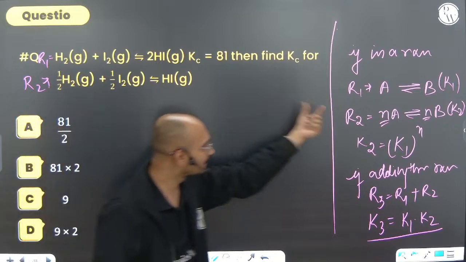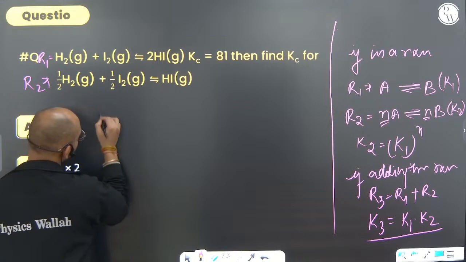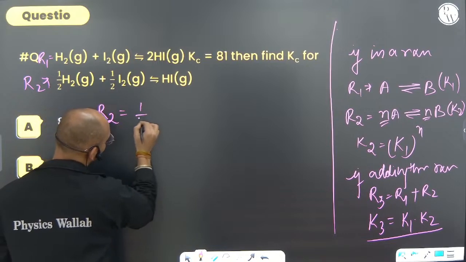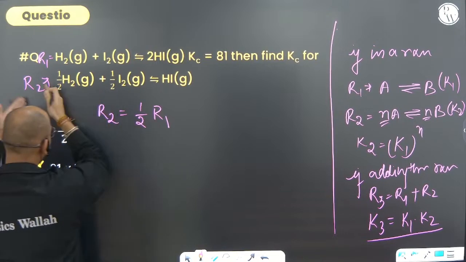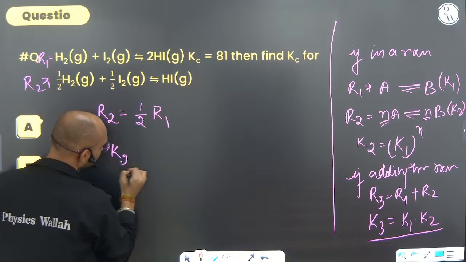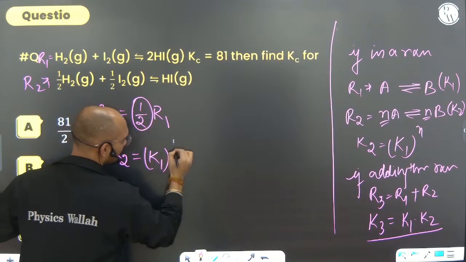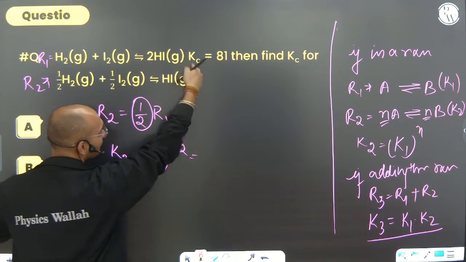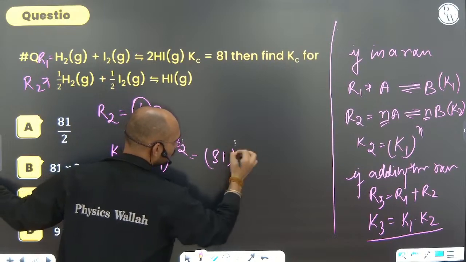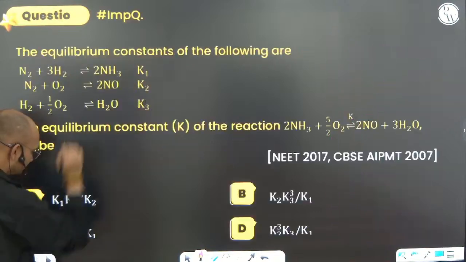What I told you, if you are multiplying with n, that is raised to the power. So what can we say? R2 has become half of R1. Reaction 2 has become half of R1. So K2 will be equal to K1 raised to the power of the multiplication, half. What is K1 or Kc? Kc is given as 81. 81 to the power half is how much? 9. So option C is the correct answer.